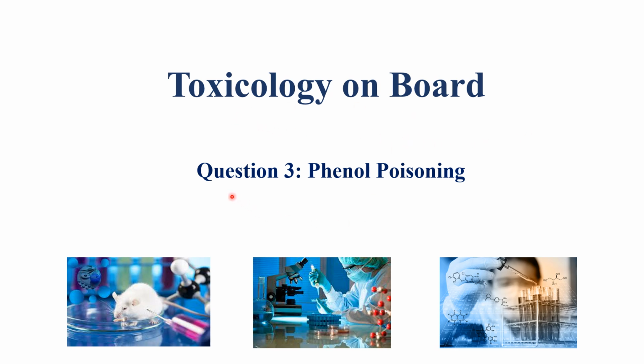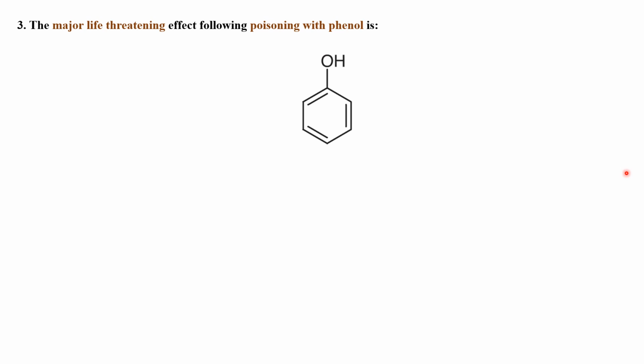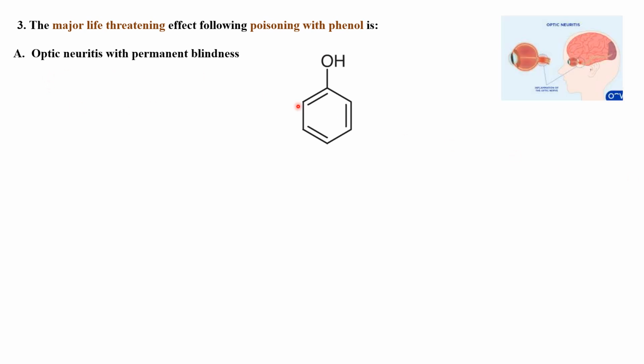In this video, we'll be going through question number 3 about phenol poisoning. The major life-threatening effect following poisoning with phenol is... This is a typical structure of a phenol, a benzene ring with an OH group. Option 1 is optic neuritis with permanent blindness. Here you can see optic neuritis.